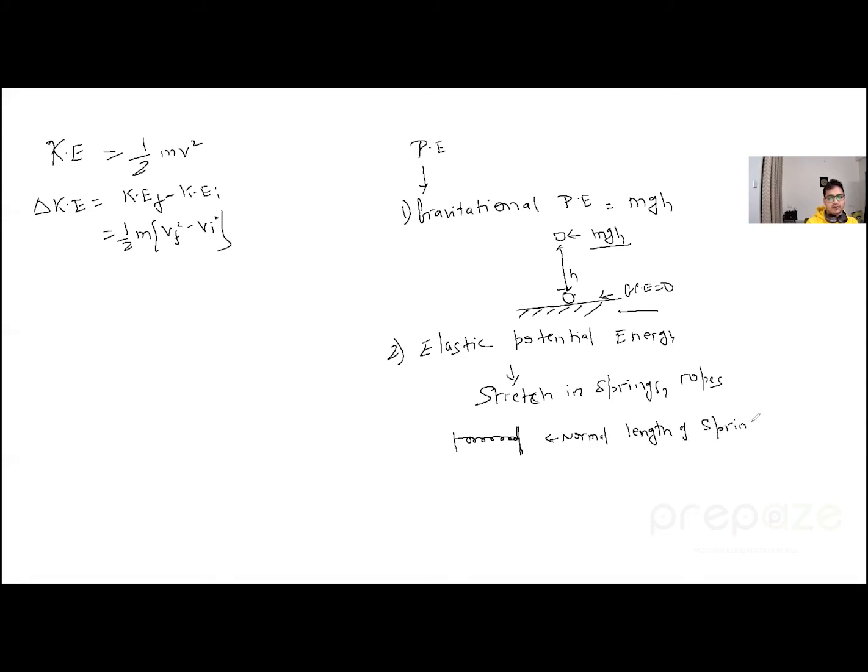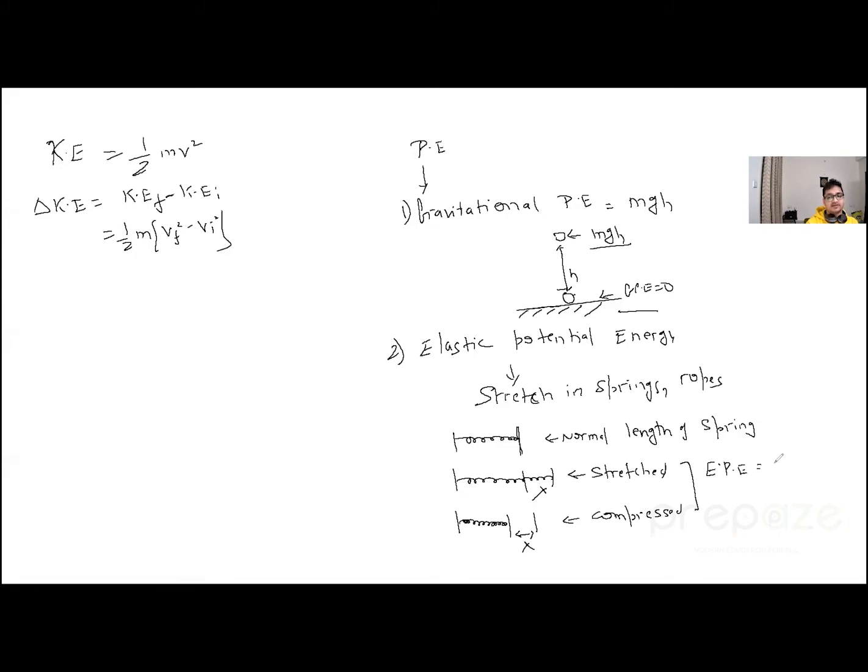Now, from this normal position, suppose you are stretching it by distance x. It's called the stretch position. Or either you are compressing it from its normal position by amount x only, like this. It is called the compressed position. In both stretch and compressed position, there is an elastic potential energy stored in the spring.